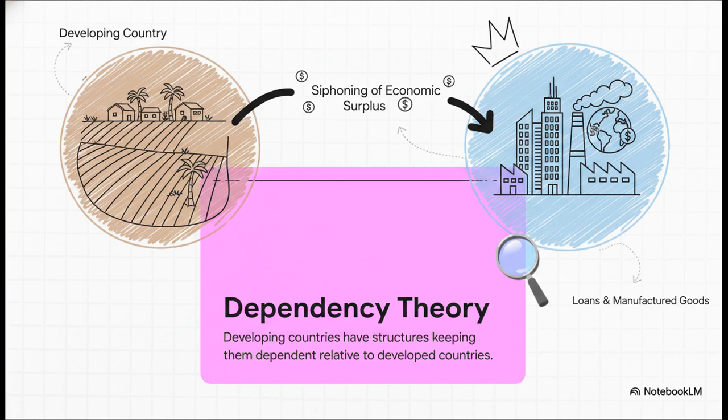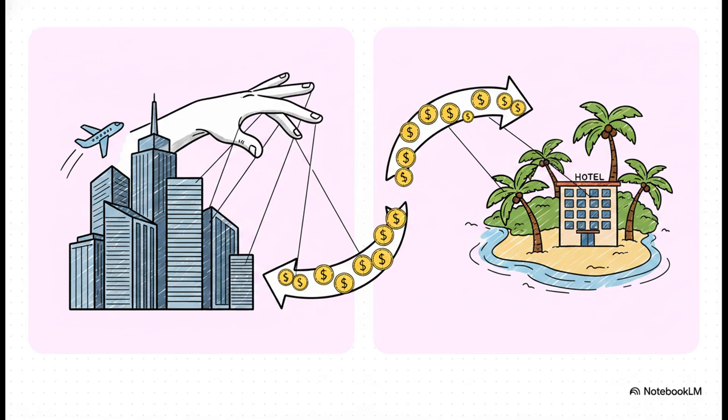What does that mean? Well, basically, bringing peripheral economies into the global capitalist system ends up siphoning their economic surplus right back to the dominant nations. The wealthy countries keep getting richer at the expense of the less fortunate ones, which honestly mirrors old historical patterns of colonialism. When we apply this theory directly to the tourism industry, we see a really stark contrast. You've got the core, these are the wealthy tourist-generating nations, versus the periphery, the developing tourist destinations.